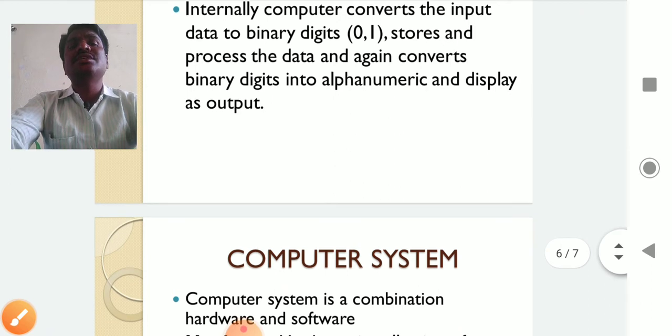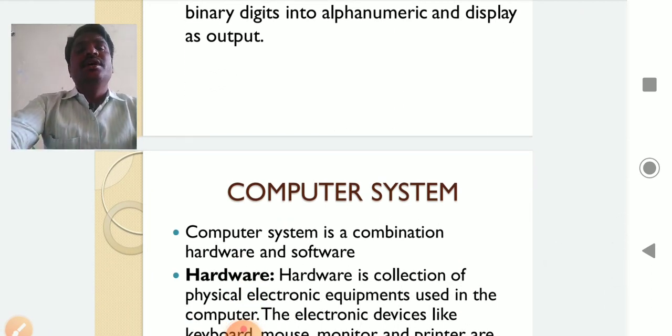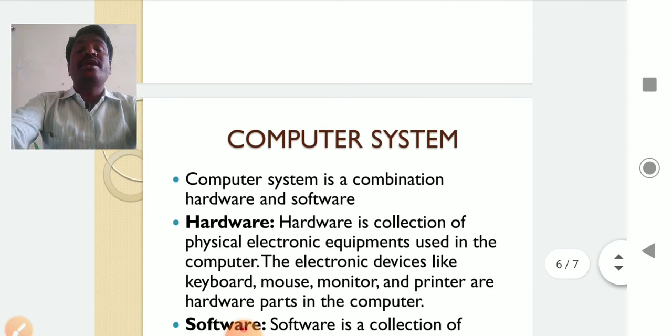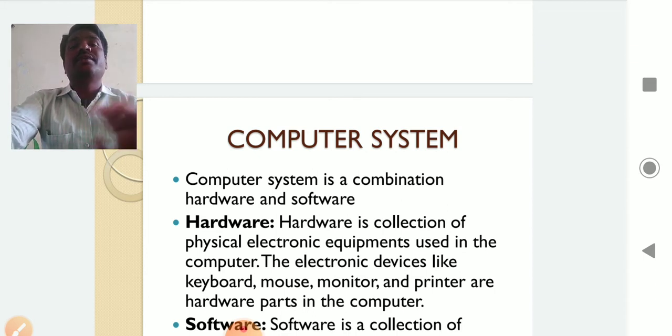Next concept: whenever we use the word computer, we will observe two things. One is hardware and the other is software. Whenever we purchase a computer, we will observe these two things: hardware and software.